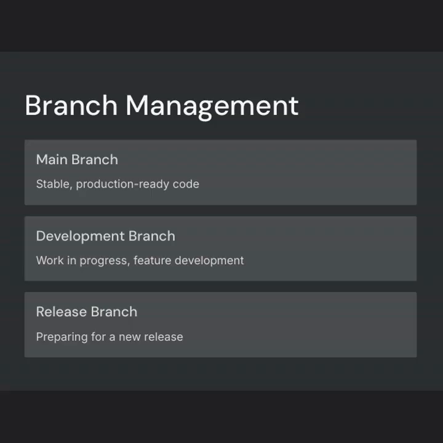Branch management is a crucial part of any Git workflow. There are several types of branches that you will encounter and each serves a specific purpose in the development process. The trunk, master, or main branch is the primary branch that represents the stable production-ready code. This branch should always be in a buildable state, meaning that it should always be able to be deployed or released without any issues. This is the branch that end users or clients will see, so it's important to ensure that it is always free from unfinished work or unstable features.